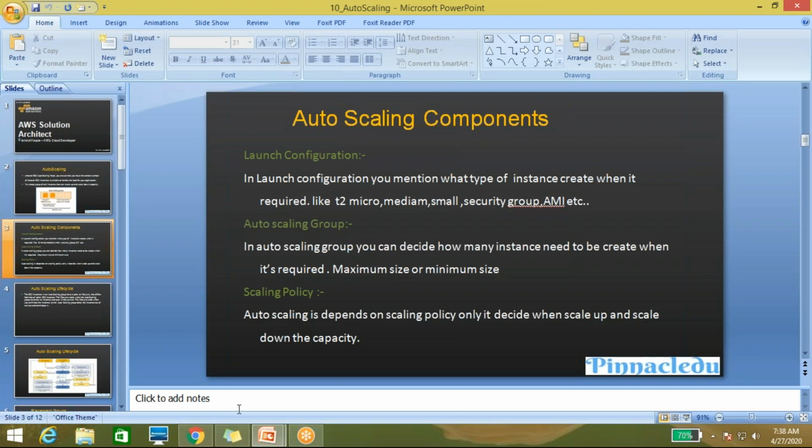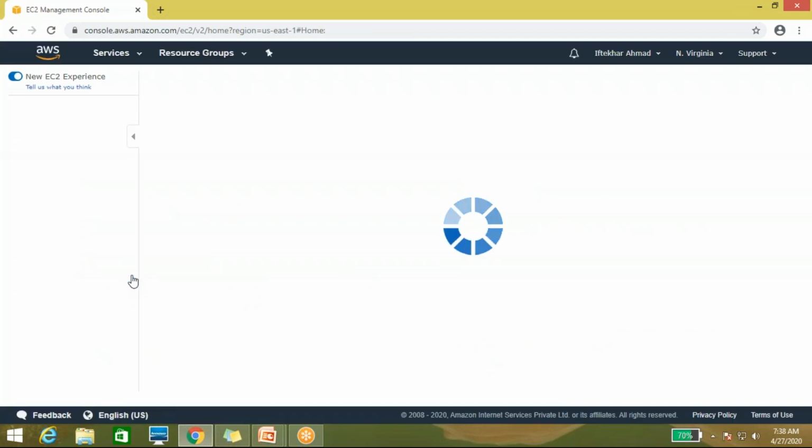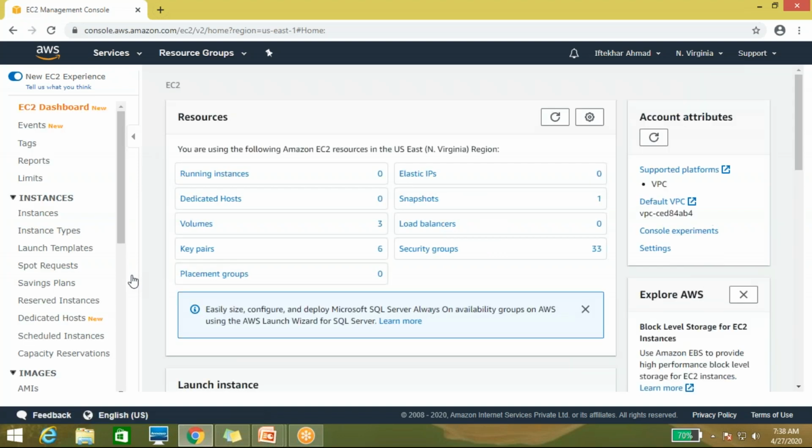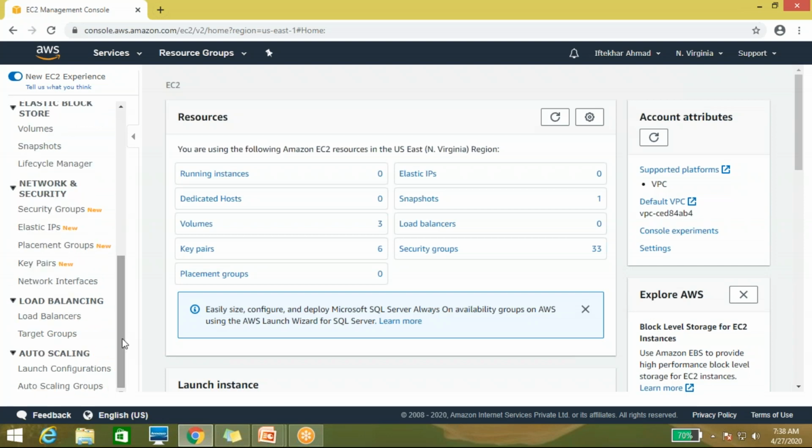So let me come to the lab. I'll show you. Auto scaling comes under EC2 only. So you have to choose EC2, and below here you can see auto scaling, launch configuration and auto scaling group.